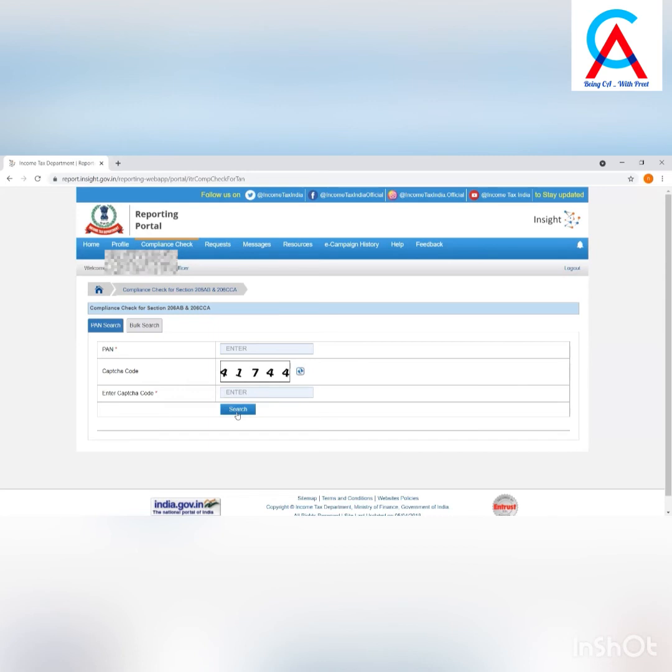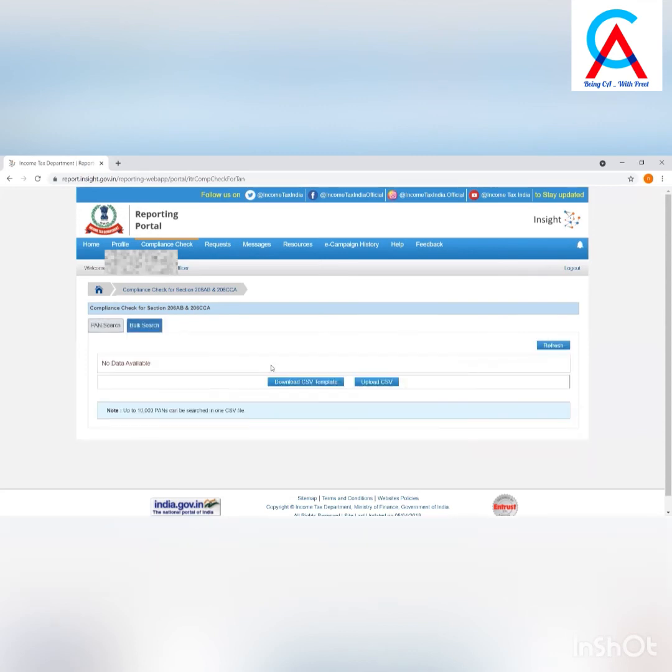Second, bulk search, which is used to verify the PAN in bulk. For using bulk search of PAN, you need to select the bulk search tab. Now download the CSV template by clicking on the Download CSV template button.